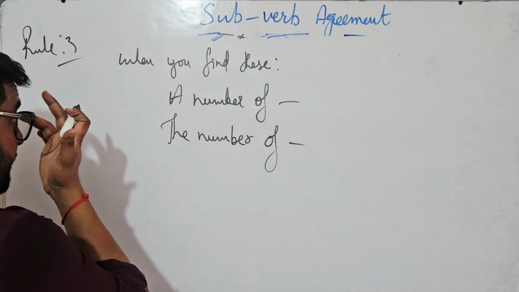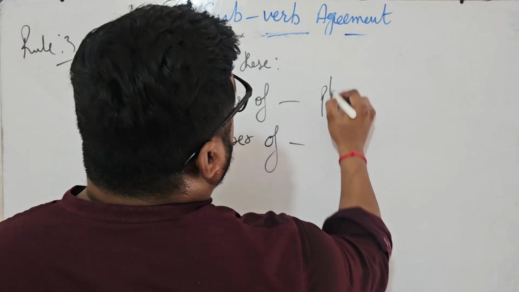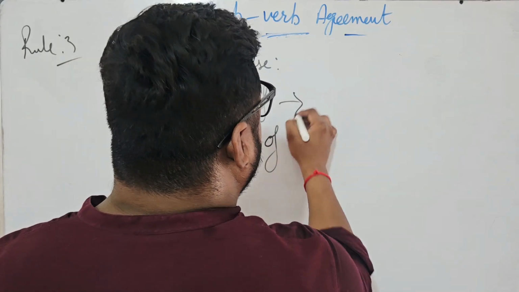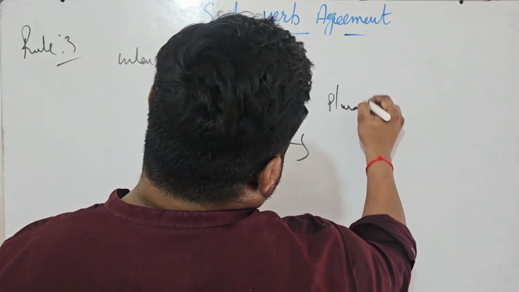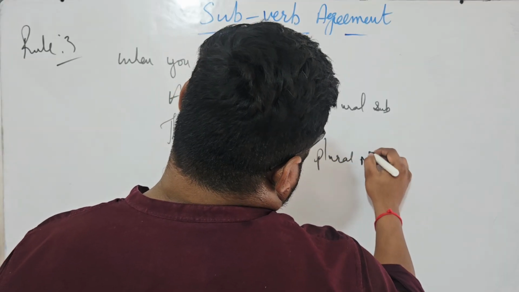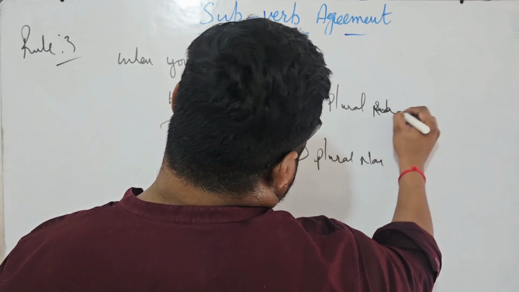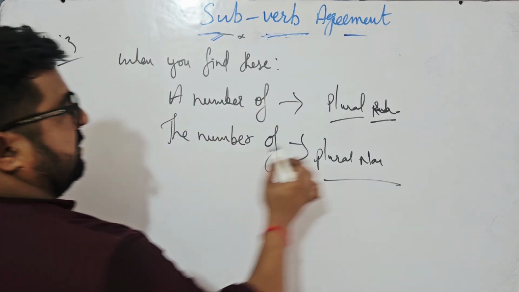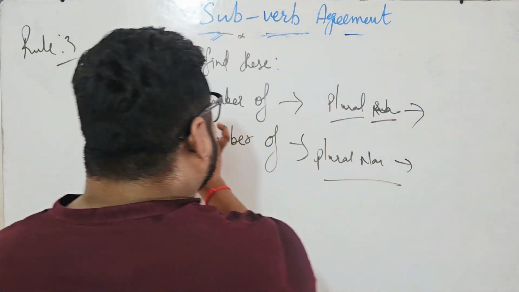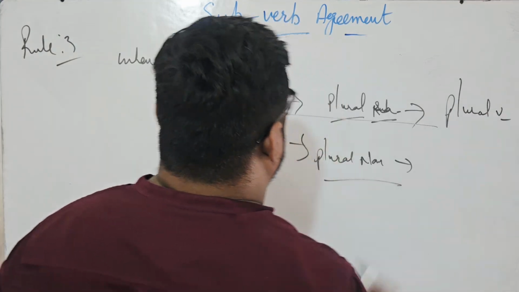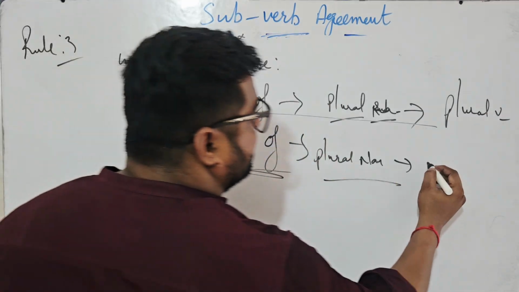A number of is always plural, and one more thing, they will be followed by a plural noun only. But the verb here, in the case of a number of, is a plural verb. And the number of takes a singular verb.